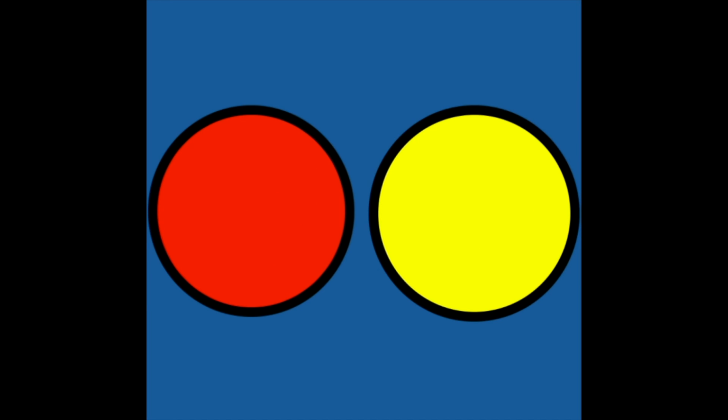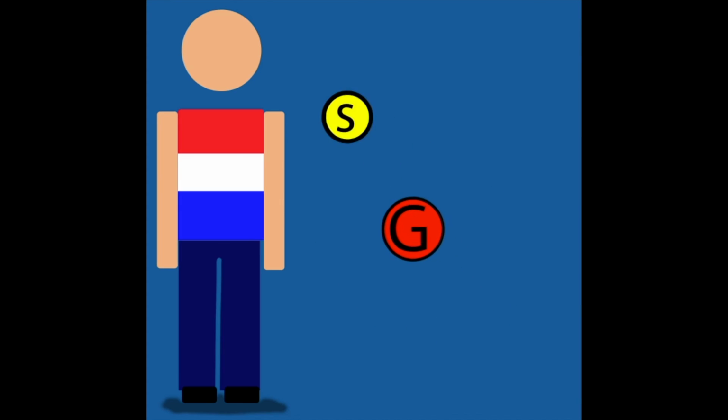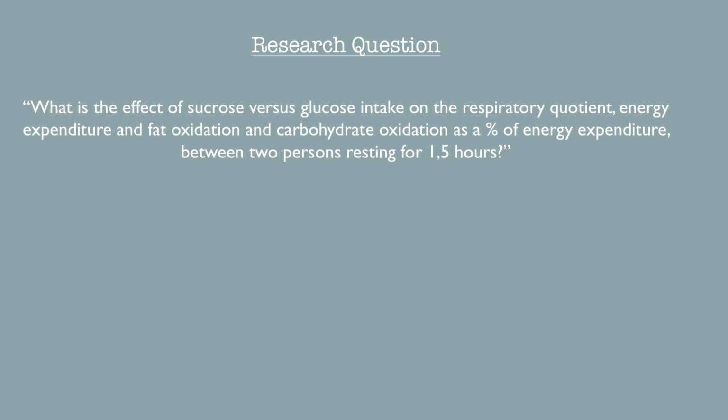Because sucrose is a disaccharide, it first needs to be converted to monosaccharides before it can be used as energy by the body. However, when a person eats pure glucose, the monosaccharides are immediately present, and after entering the body, glucose can immediately be used as an energy source, because it does not have to be converted. These differences in structure led to questions such as, do these types of sugars really differ in the way they are used as energy in the body?